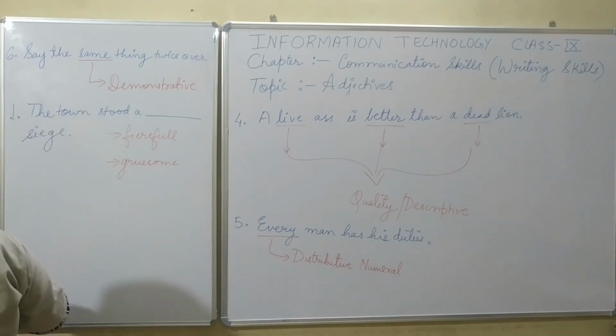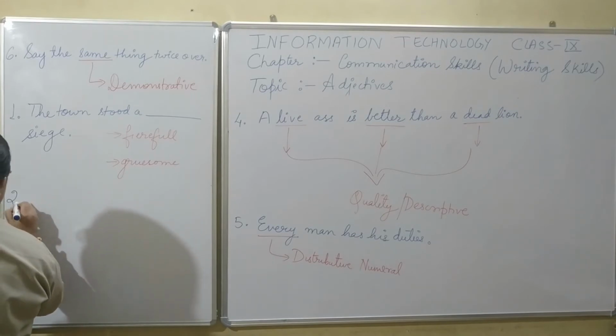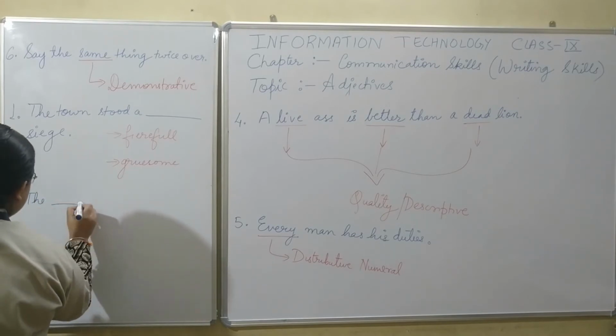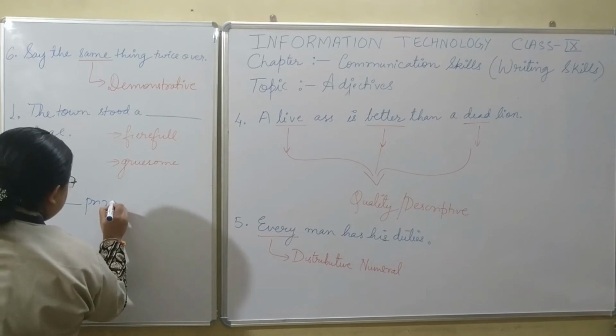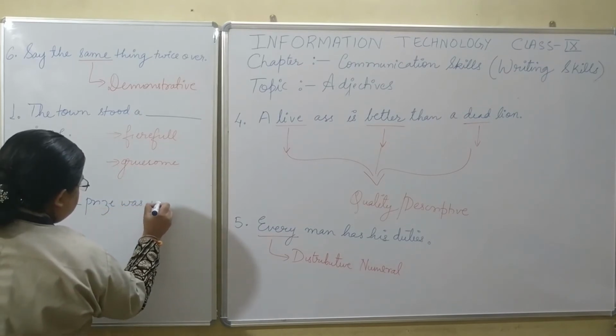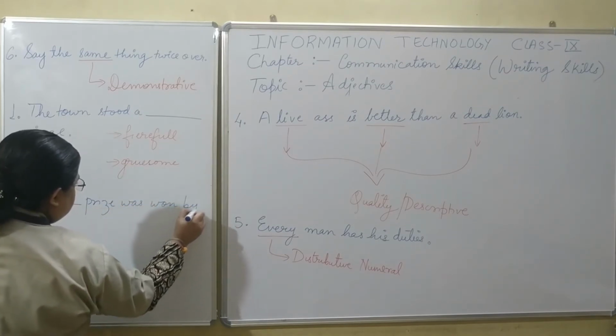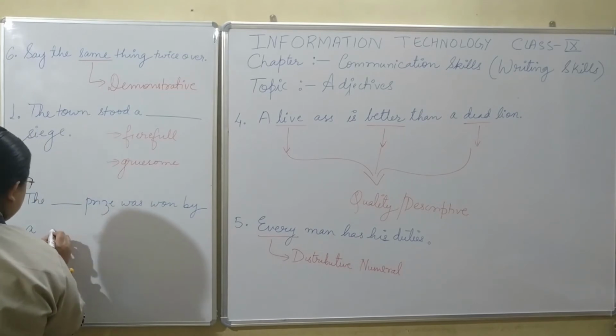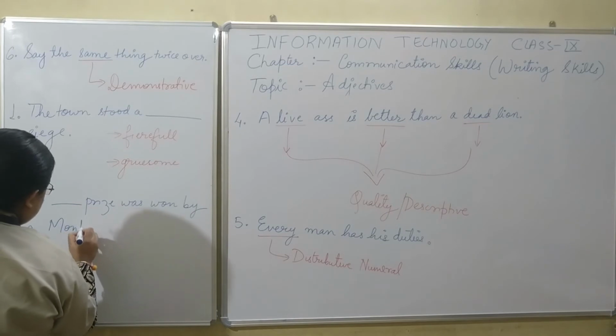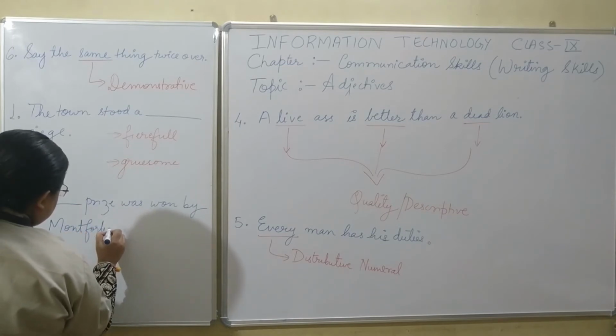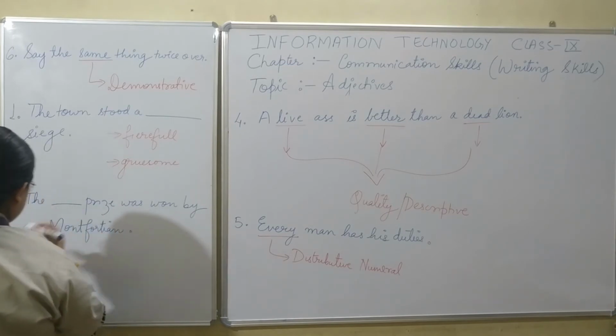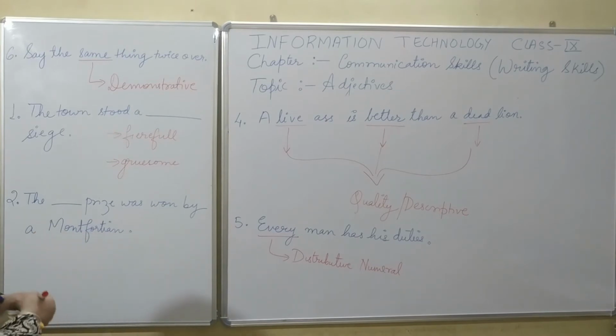Next is the dash prize was won by a Hindu. Or I can take by a Montfortian. So here the dash prize was won by a Montfortian.